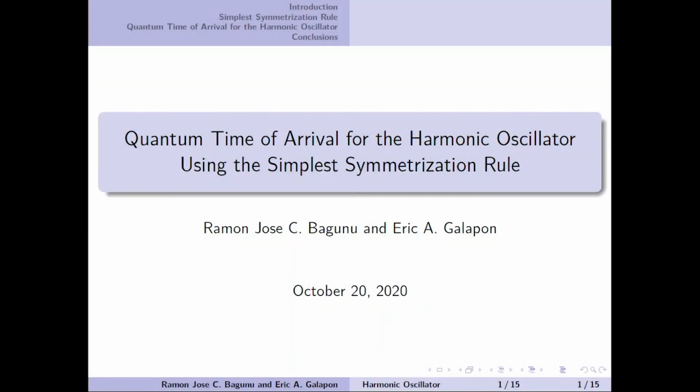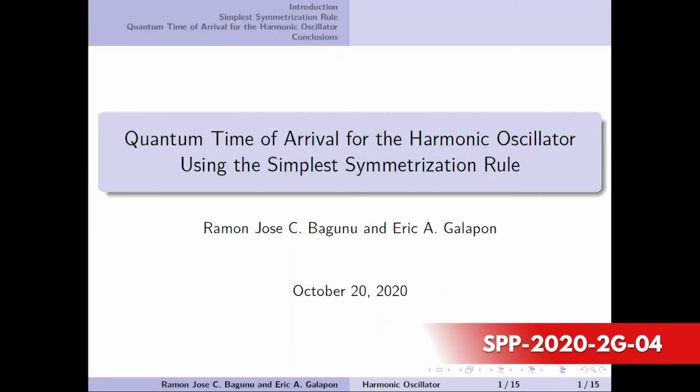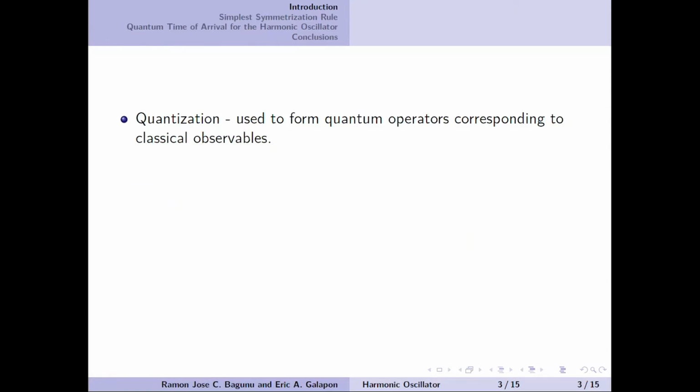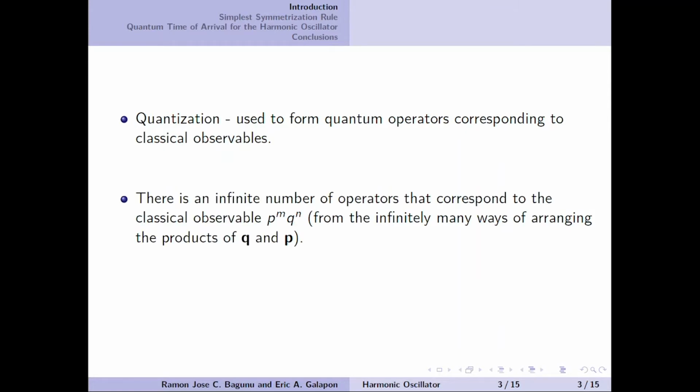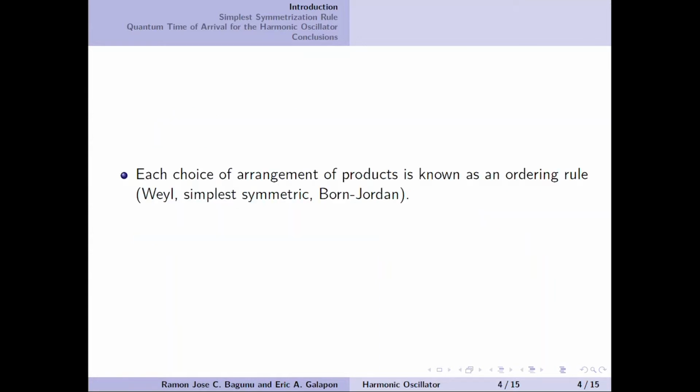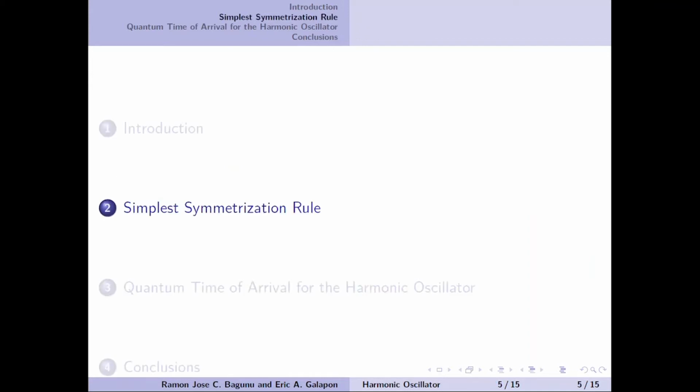Good day everyone. In this presentation, we will talk about the quantum time of arrival for the harmonic oscillator using the simplest symmetrization rule. To start, quantization is used to form quantum operators corresponding to classical observables. However, there is an infinite number of operators that correspond to the classical observable p^m q^n, and each choice of arrangement of products is known as an ordering rule. So we have the Weyl, simplest symmetric, and the Born-Jordan.